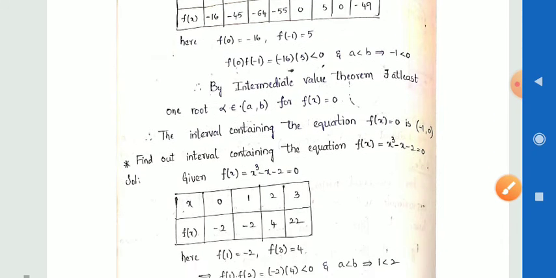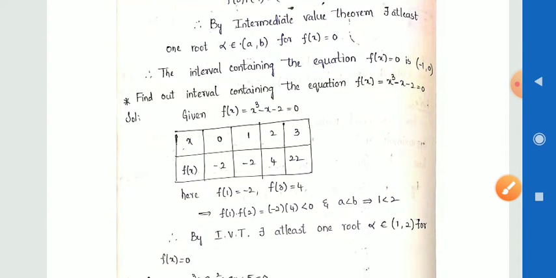Okay, once again another problem. Find out the interval containing the root of the equation, that is f of x is equal to x cube minus x minus 2 is equal to 0. Here we have to find the interval, means we have to find the root. That root must lie between the interval.